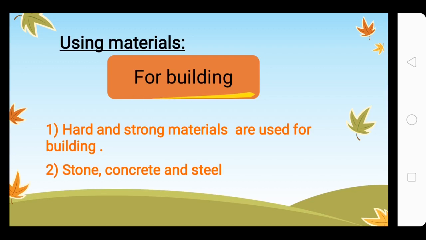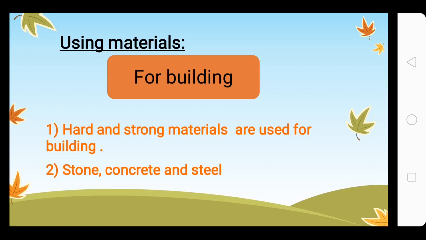Using materials for building. Hard and strong materials are used for building, obviously, because if we use weak materials, the buildings will flow away with the rain, especially the rains that we had in the previous week. They were such strong rains that Karachi almost flooded.